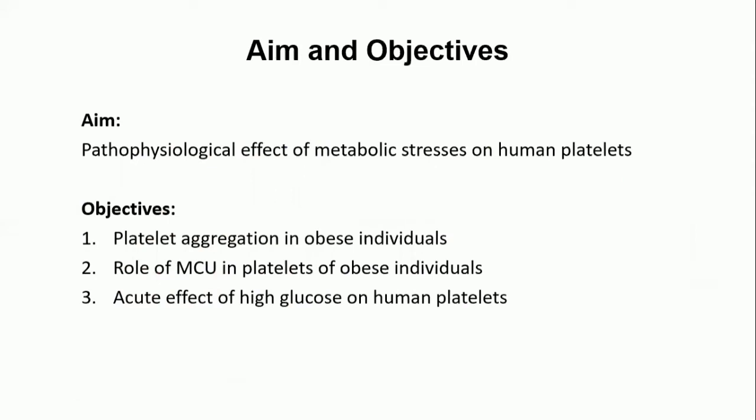The aim of our study was to find the pathophysiological effect of metabolic stresses on human platelets with several objectives. Number one, the platelet aggregation in obese individuals and the role of MCU in platelets of obese individuals, and to check the effect of high glucose on human platelets.